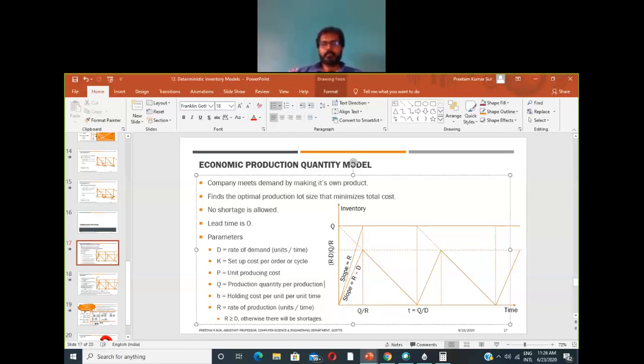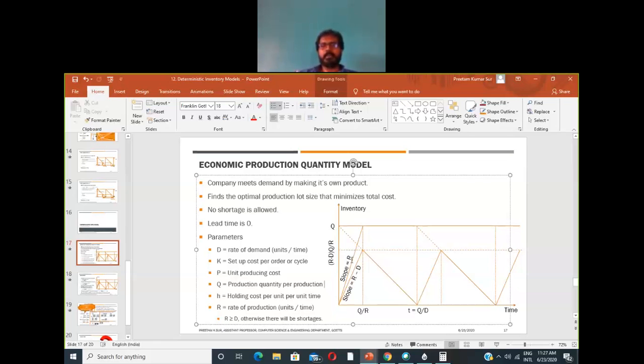It means the actual rate at which the inventory is getting filled up is R minus D, because inventory is produced at a rate of R, but at the same time it is consumed at the rate of D. R is the rate of production and D is the rate of demand.